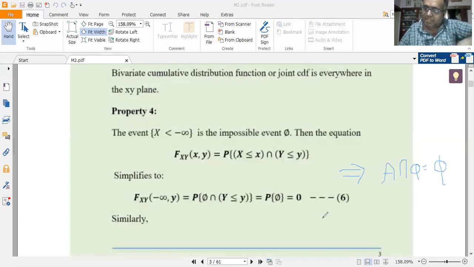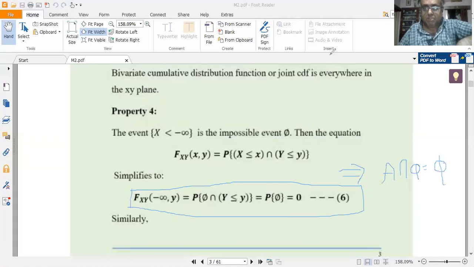But from probability theory, we know that the probability of phi is nothing but 0. So P of phi is equal to 0, because the probability of a null set is equal to 0, which we have revised in the theory class when we were working in college. So I get F_XY(minus infinity, y) equal to P of phi, which is equal to 0. Call it equation 6. Very, very important result. This you must always remember.